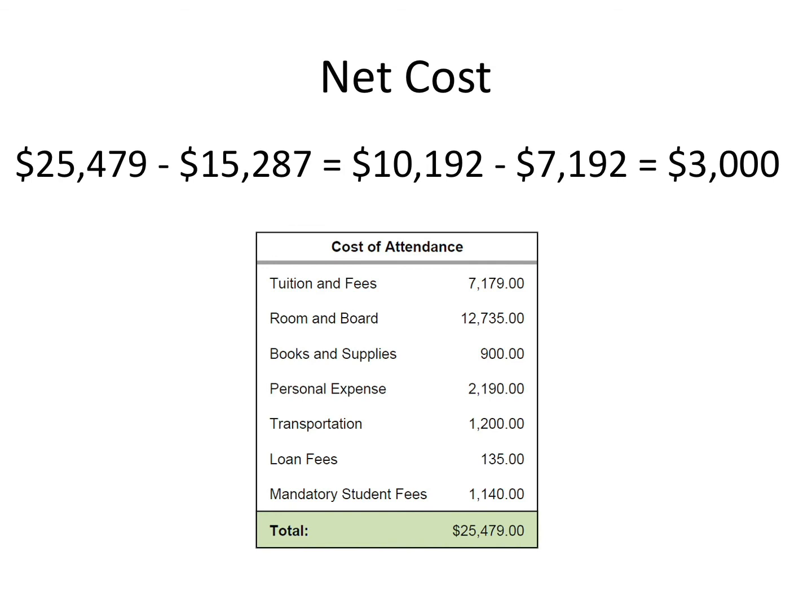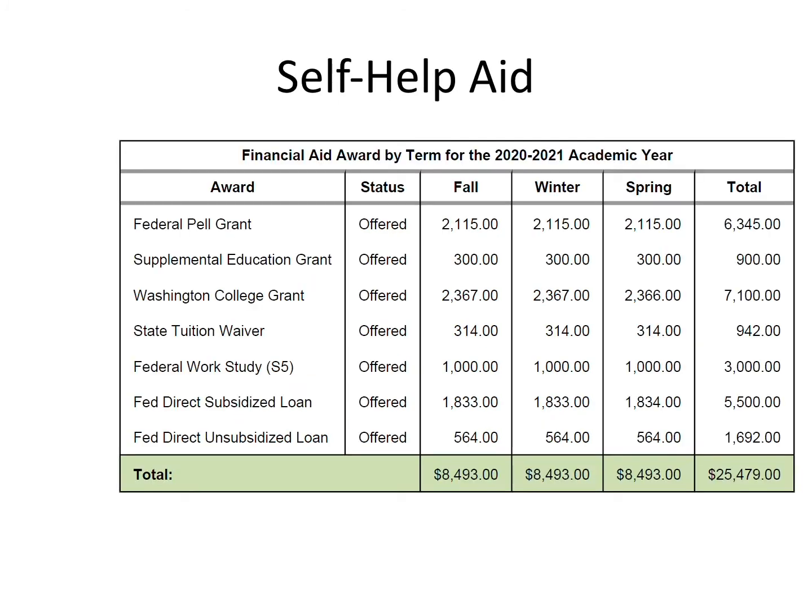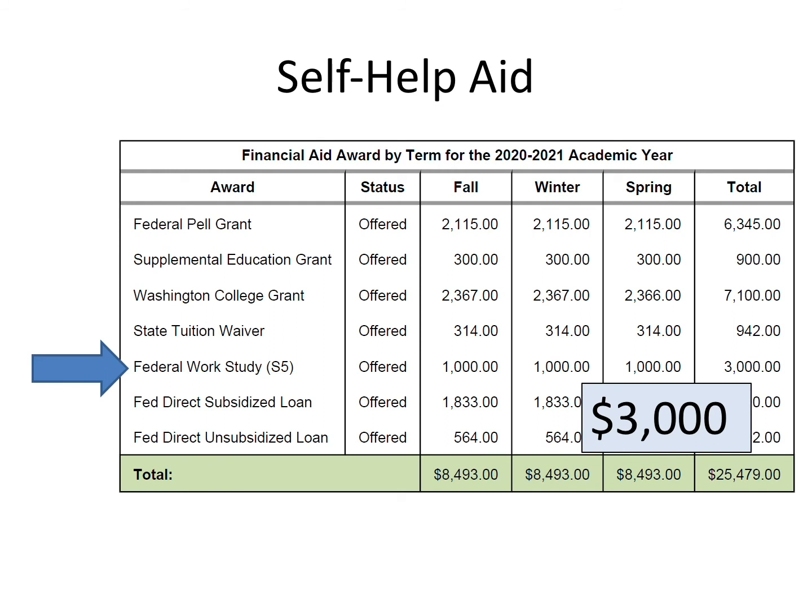Notice, in this example, that the total amount of financial aid almost equals the direct costs. There's just over $3,000 that we estimate you will need for personal expenses and transportation. We didn't forget work study. Work study is money that you can earn while you're in school. As you work part-time on campus, you can earn this money for personal expenses.